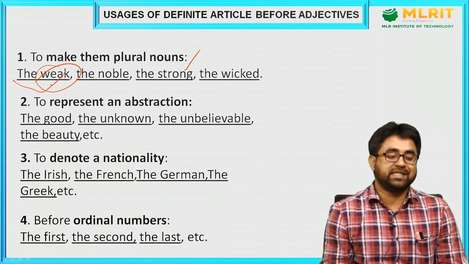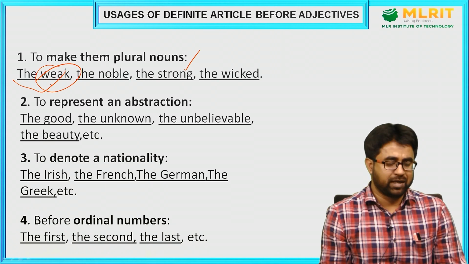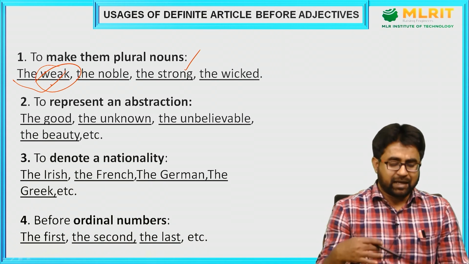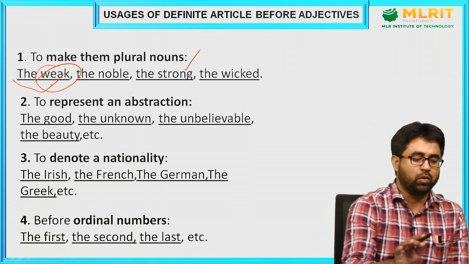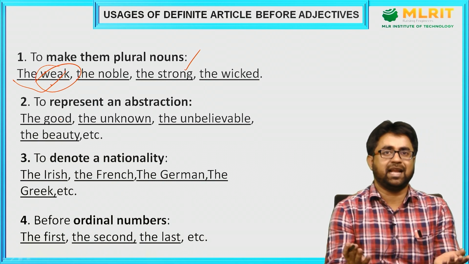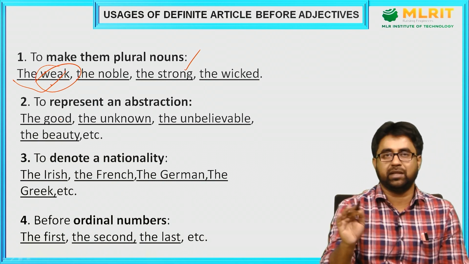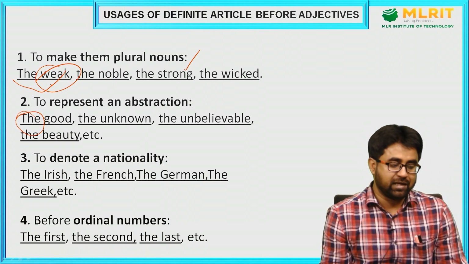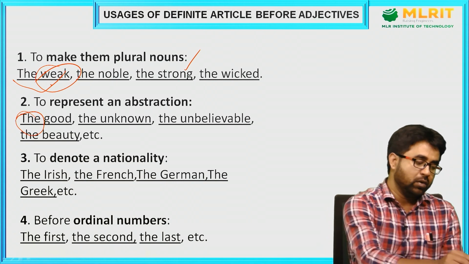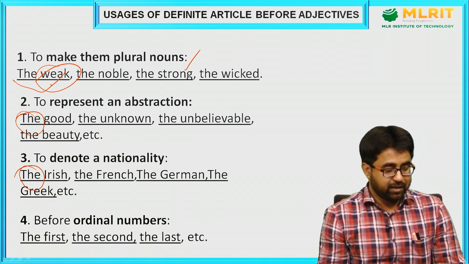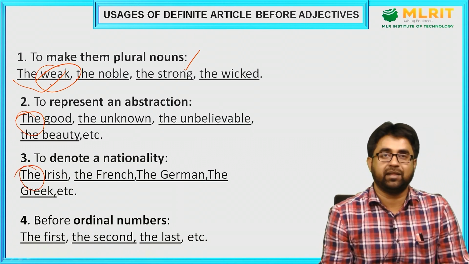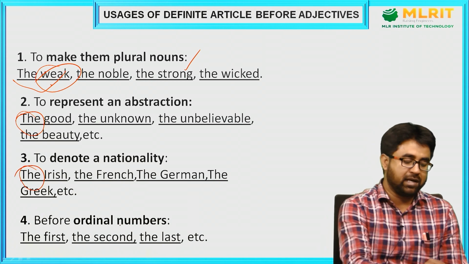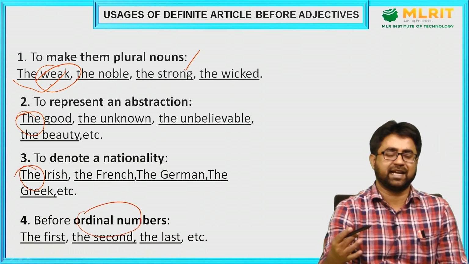Similarly, to represent an abstraction. So if we talk about an abstraction, meaning some abstract idea, you can see the good. We want to make things a little abstract, and that's why we are saying the good, the unknown. So we are using the definite article. To denote nationality, when we talk about nationality, we have to use the definite article: the Irish, the French, the German, the Greek, etc. And before ordinal numbers. What are ordinal numbers? First, second, third, etc.